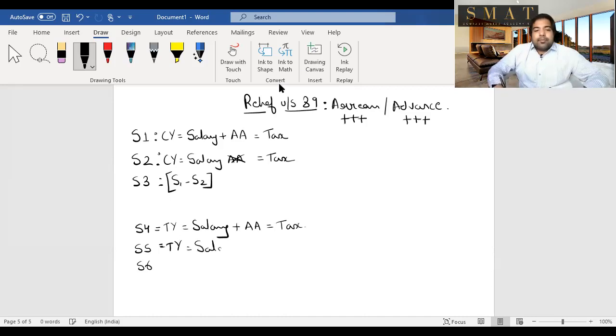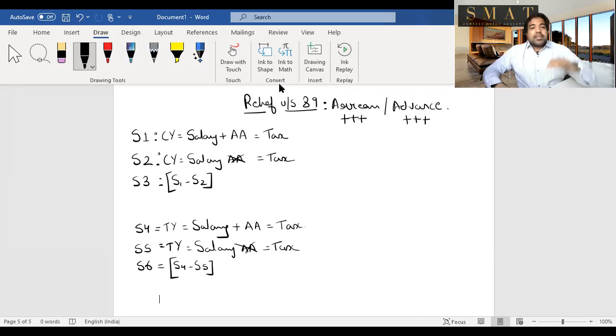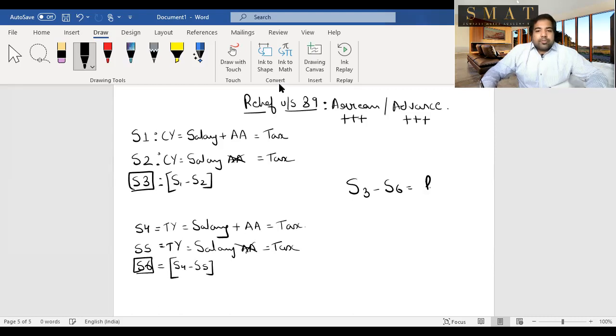Next, only salary, not the advance and not the arrears, and you calculate the tax. And then you calculate S4 minus S5. Basically, here you're trying to see, had you got that arrears or advance in that year, then what would be the tax, including it and excluding it, and you get the difference. So you have S3 and S6. And only if S3 minus S6 is positive, that means this difference is more than the S6 difference, then that positive amount will be relief under section 89.